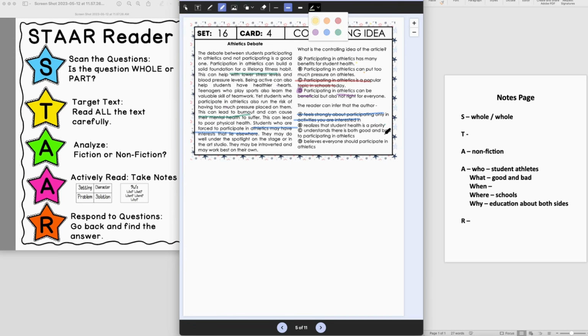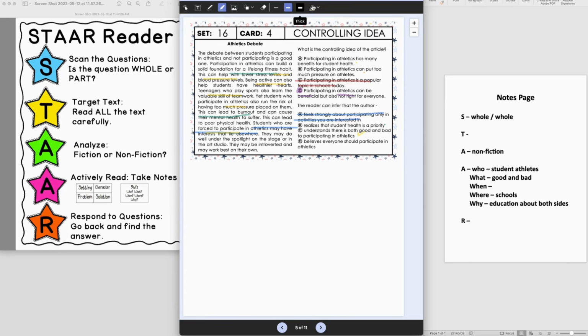Understands there is both good and bad to participating in athletics. Okay, that sounds a little bit better because there's this top portion here where they talk all about the good, like lower blood pressure, healthier hearts, teamwork. And then down here it talks about, okay, well, maybe we need to think about the students' interests and not having too much pressure. Okay, so I think C is sounding a little bit better there.